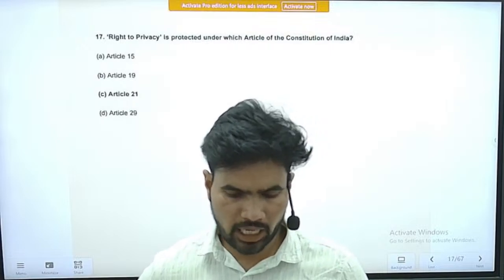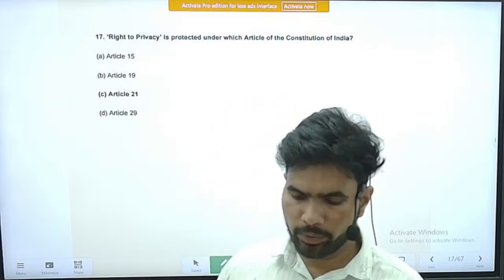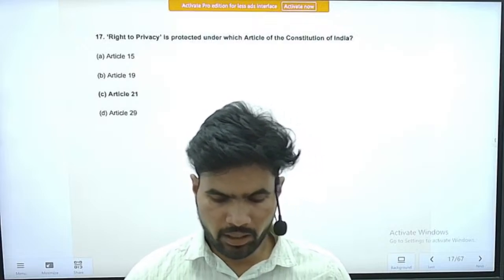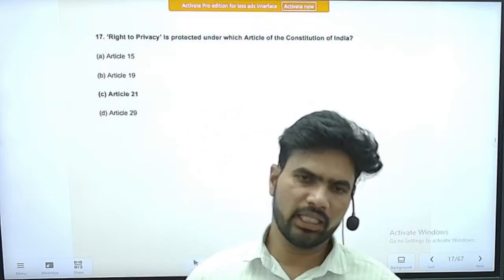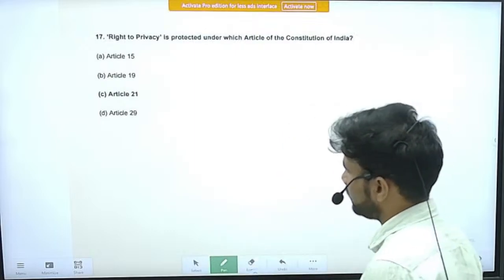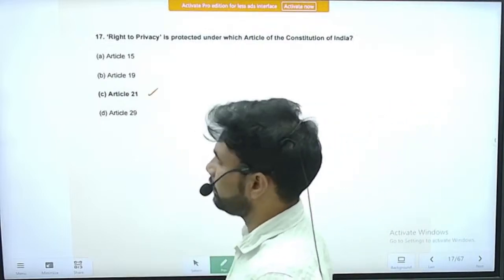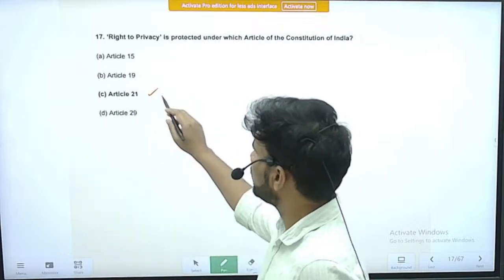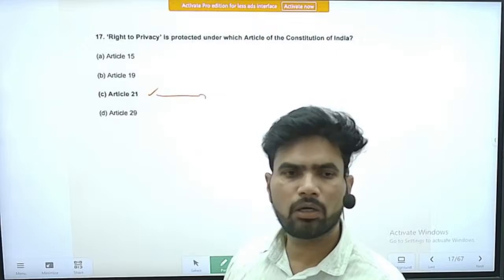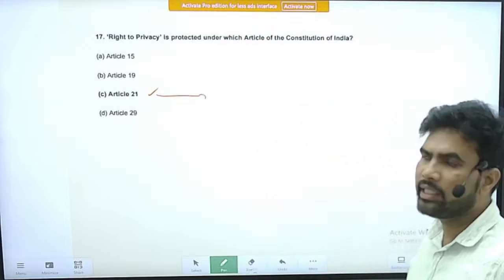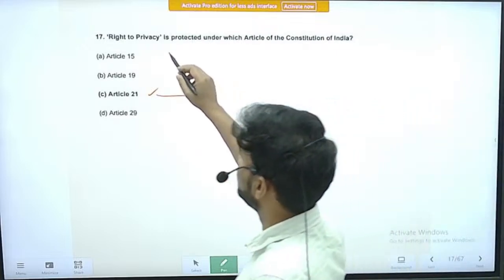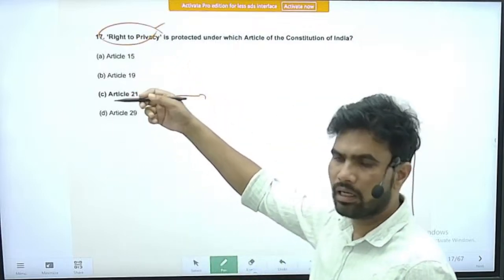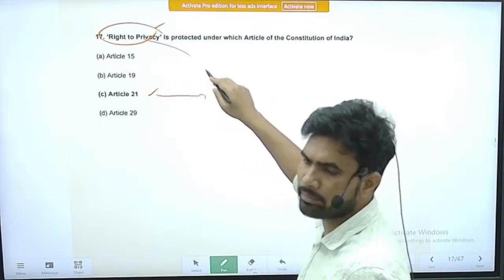Next question, number 17. I think it is rather an easy question. Right to privacy is protected under which article of the Constitution of India? I think it is a very easy and straightforward question. Article 21, the right to life and personal liberty. By interpreting it widely, the Honorable Judiciary has discovered the right to privacy in Article 21.